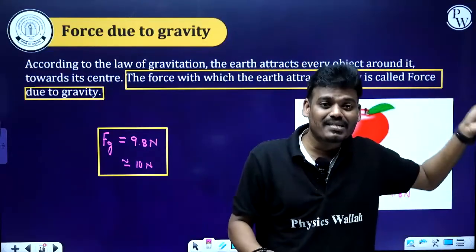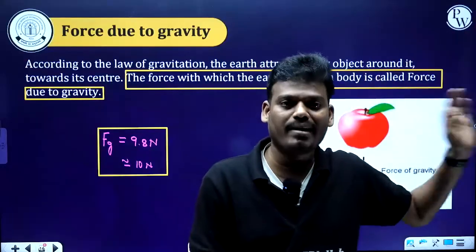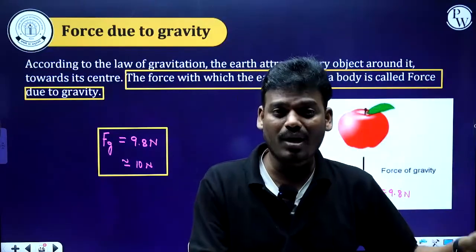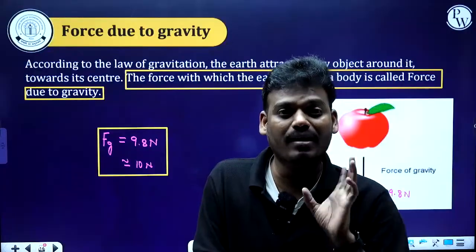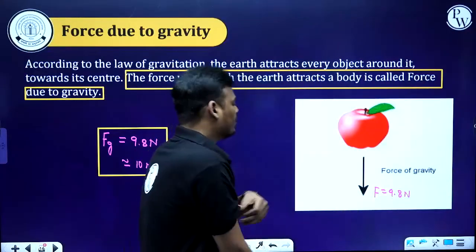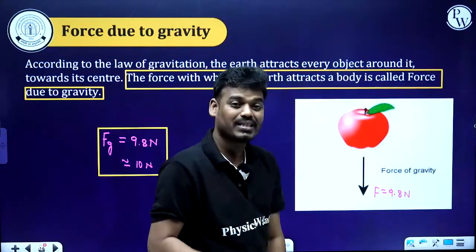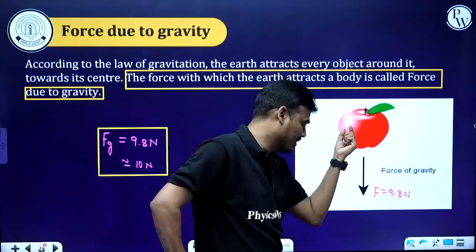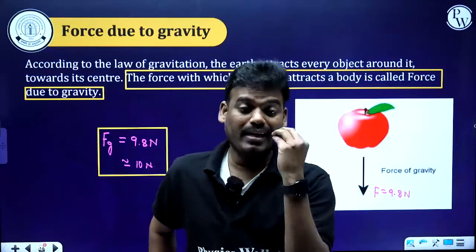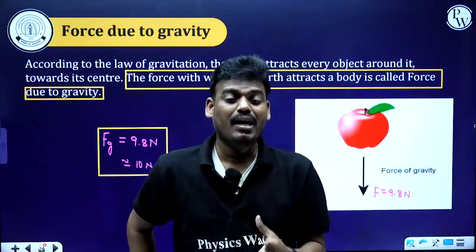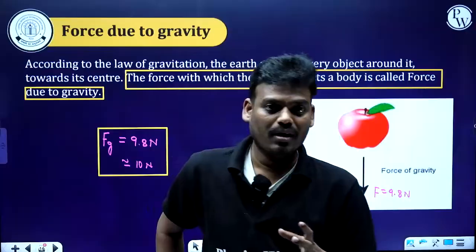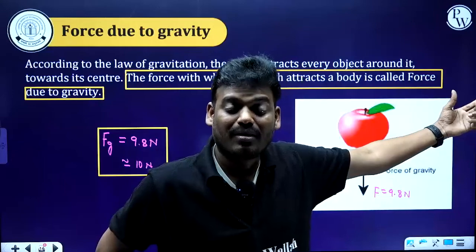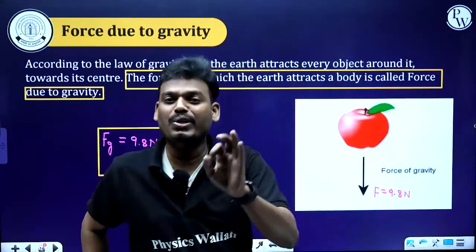If there is a change in speed in a specified direction, then we call it a change in velocity. Whenever there is a change in velocity with respect to time, what do we call it? Acceleration, right? In the same way, this apple is falling down with some speed, and the force of gravity is acting in the direction of motion. That means there is a change in velocity, so we call it acceleration. If the force is acting due to gravity, that acceleration we call the acceleration due to gravity.